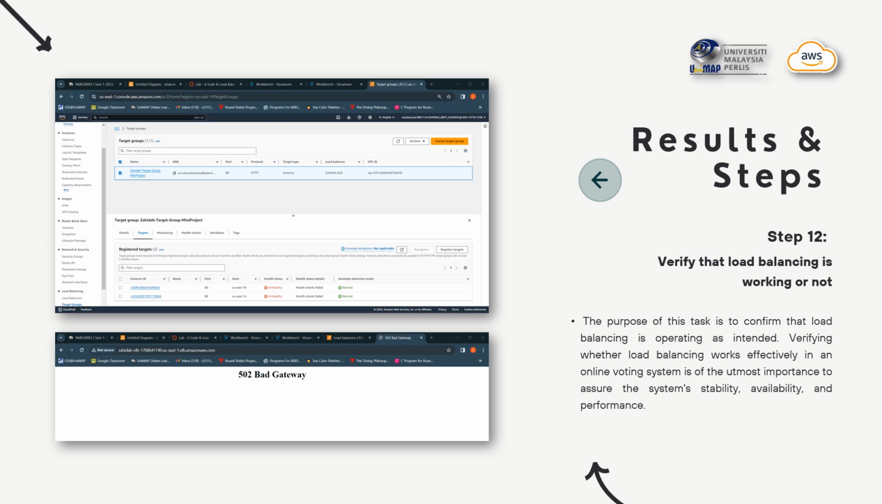Now, this is one of the most challenging parts of my mini project, but there is a solution for this problem. I will discuss this challenge in the next slide. We go to the next step first.